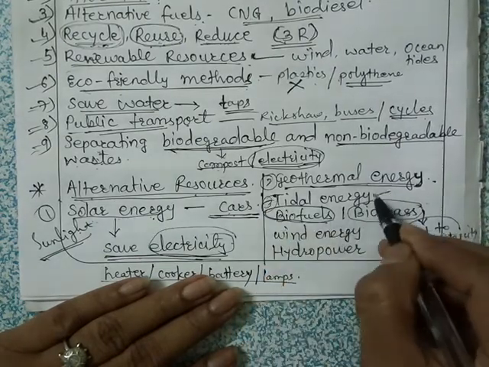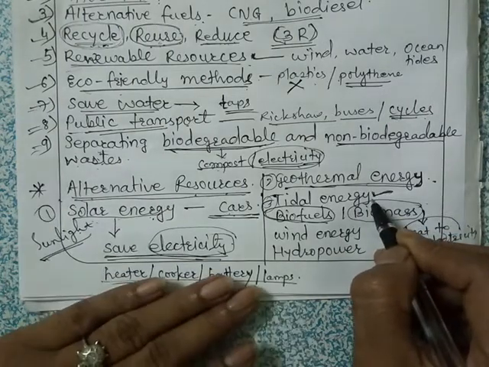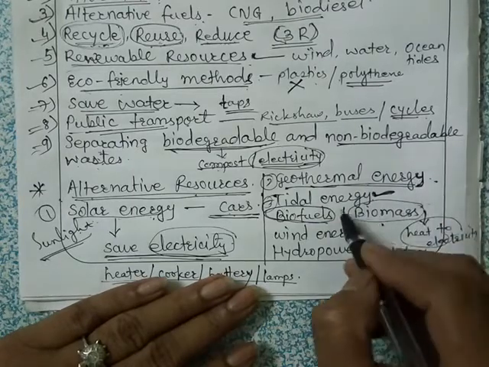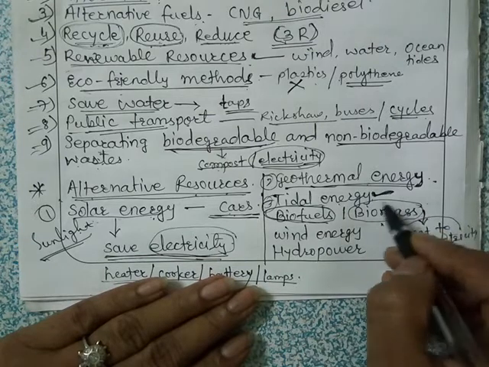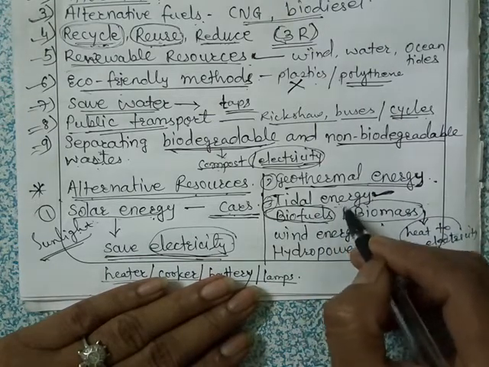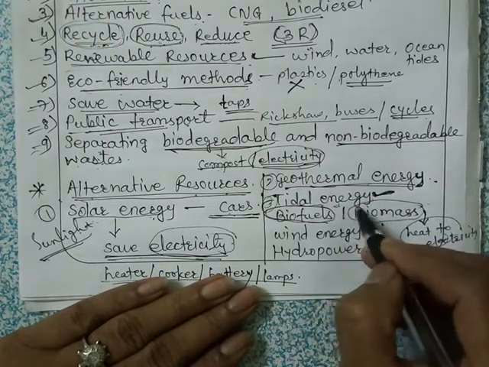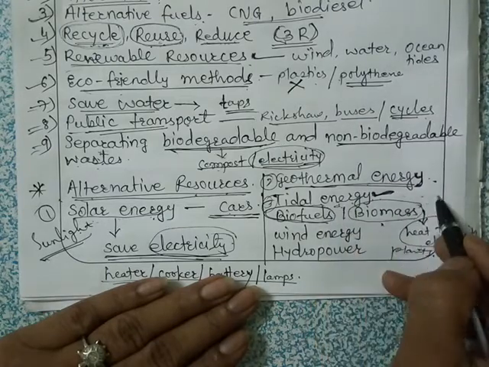Tidal energy means the energy produced from the energy of tides in the oceans. Okay, so these huge tides, the power of these tides means लहरें. Okay, लहरें जो ओशन पे सीज पे जो लहरें होती हैं, उन लहरों को यूज करके टाइडल एनर्जी प्रोड्यूस की जाती है. Okay, so tidal energy is used.